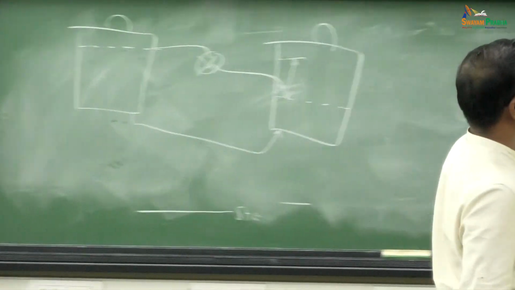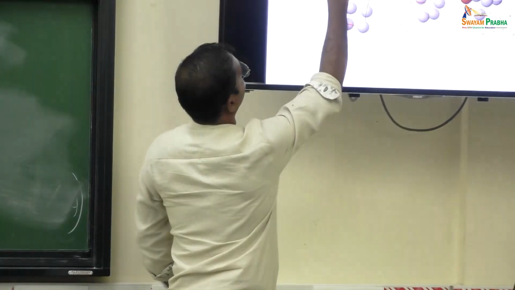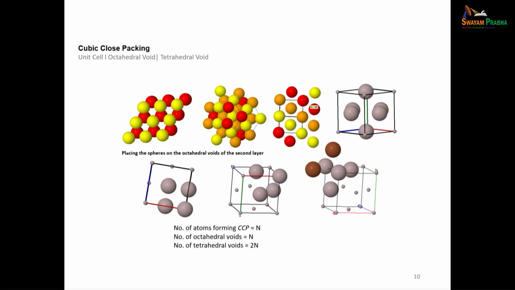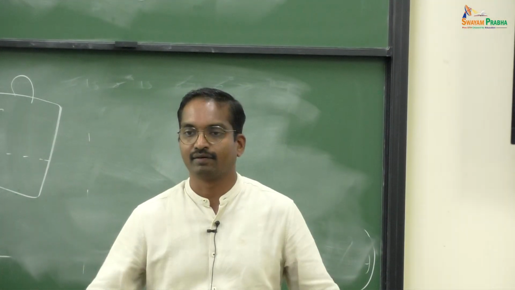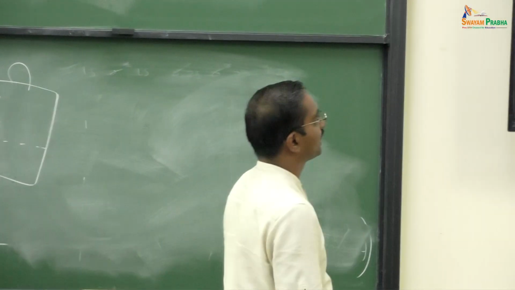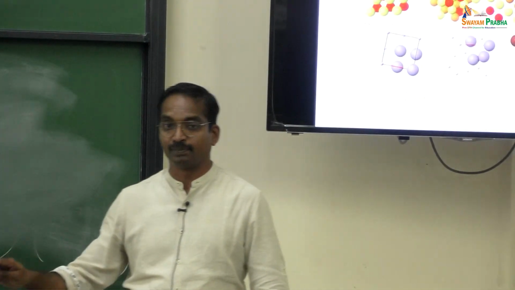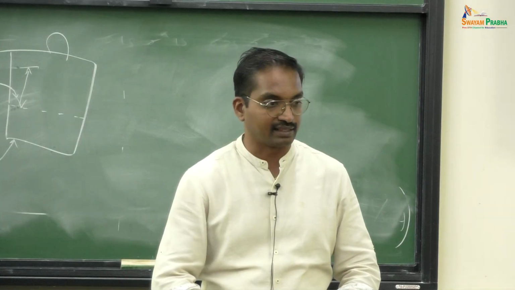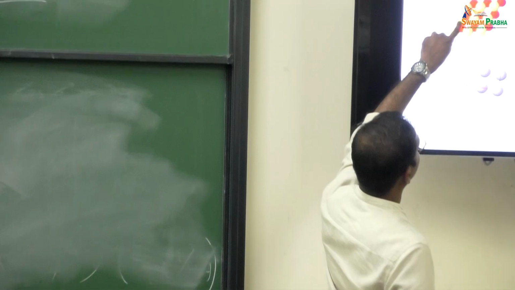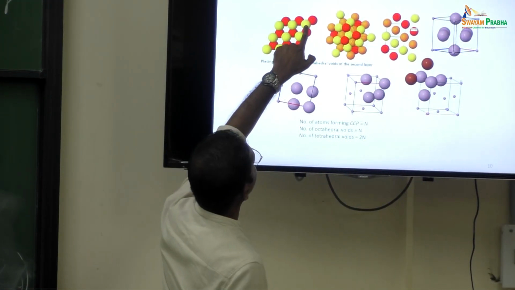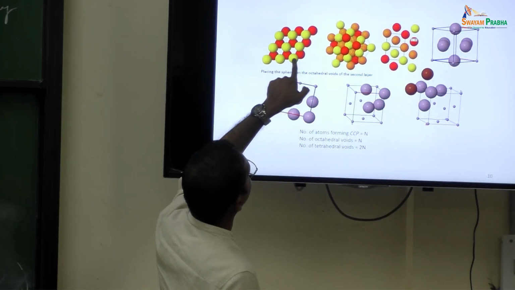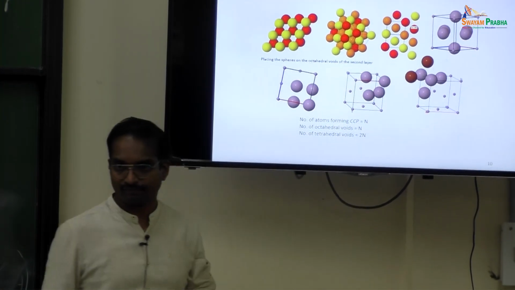Now you see here, you have a layer of red atoms. I consider that as a layer, a name given for a layer. There is another layer which is not exactly on top of the previous layer, but placed at the voids generated in the previous layer, again following a pattern. So the distance from this to this must be the same as this to this. I put atoms here, here, here, and I call this a B layer.